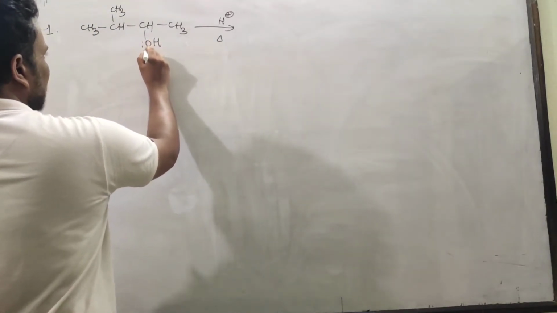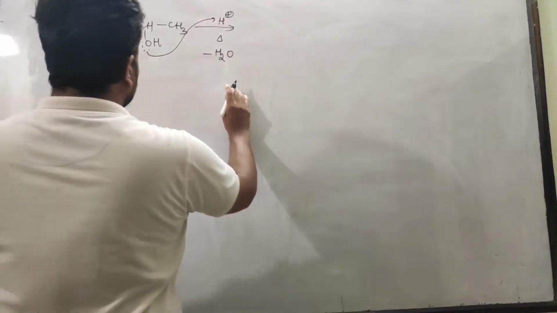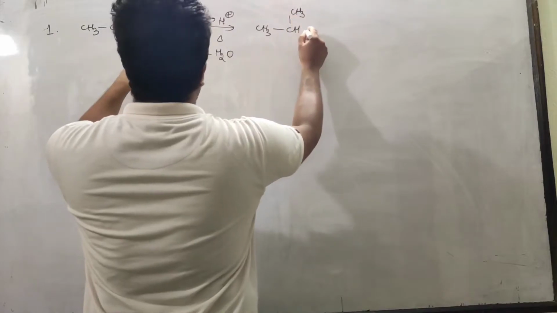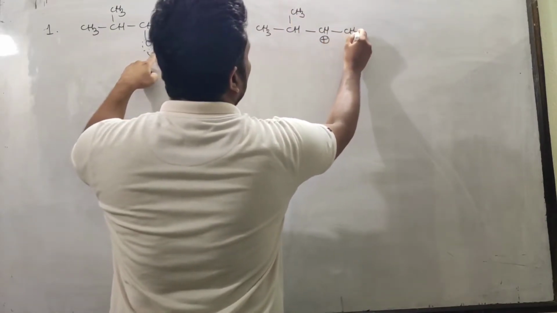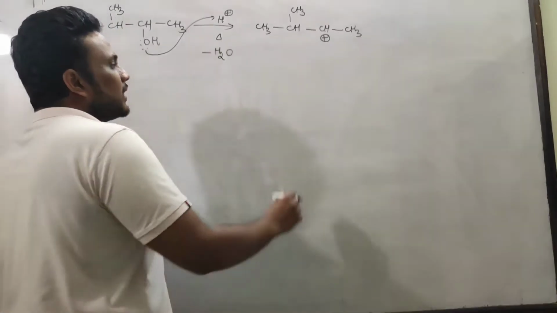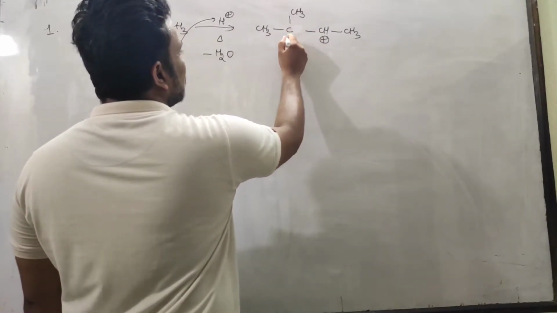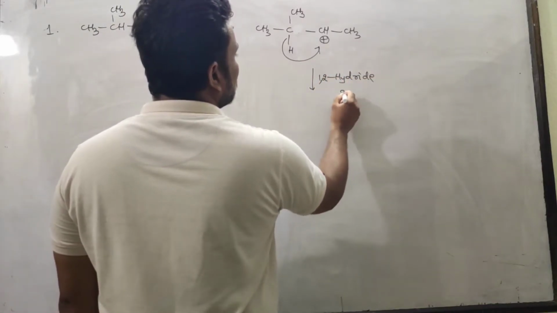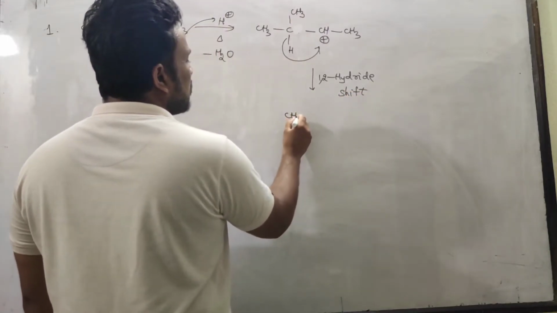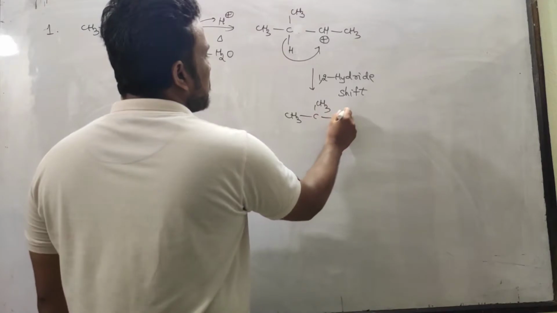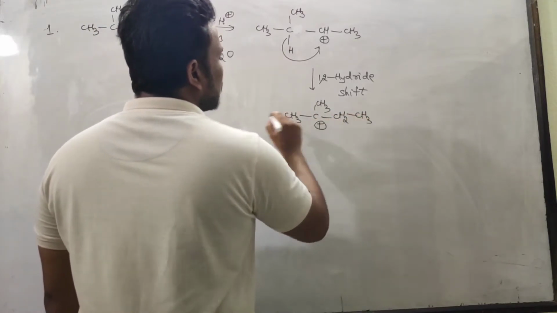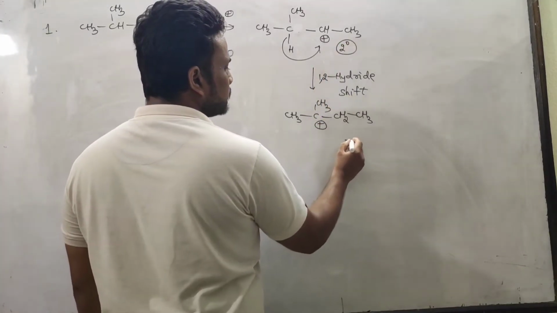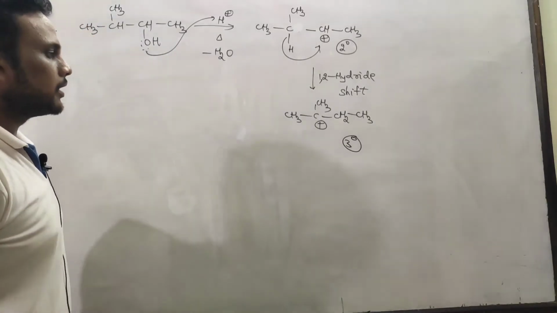So we know the mechanism. Minus water, okay, OH2 plus oxycation will be formed, no doubt. From oxycation you can remove water. Water is a good leaving group. This carbocation is formed. Let's check, is there any possibility of rearrangement here? Let's check. 1,2 hydride shift is possible. After hydride shift, you see secondary carbocation becomes a tertiary carbocation.